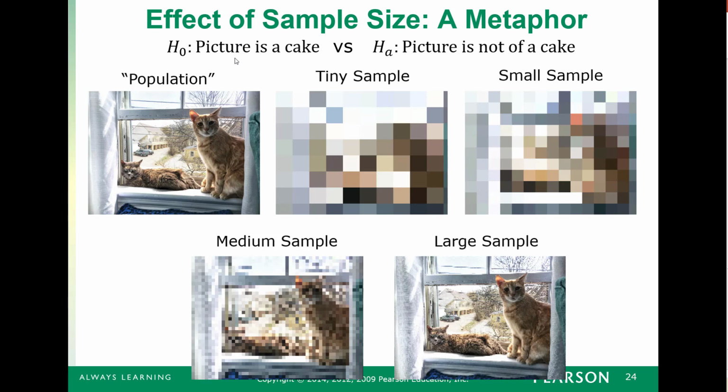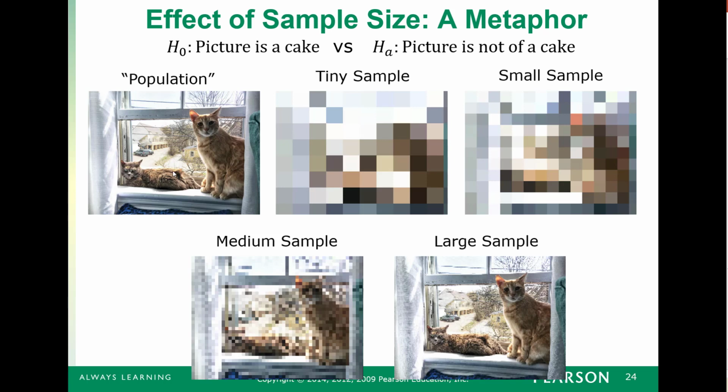And those are the three things that impact our chance of rejecting. Our sample size: the larger the sample, the clearer the picture. Your significance level: at what stage of these pictures would we reject our null hypothesis? The smaller the significance level, the farther along we would need to go to reject our null hypothesis, because the more convincing evidence I would need. And then how wrong the null hypothesis is.